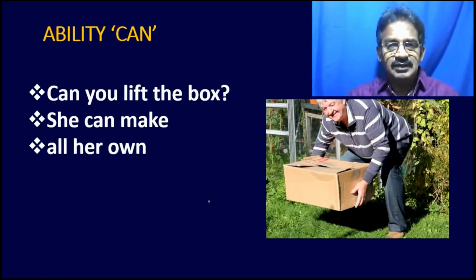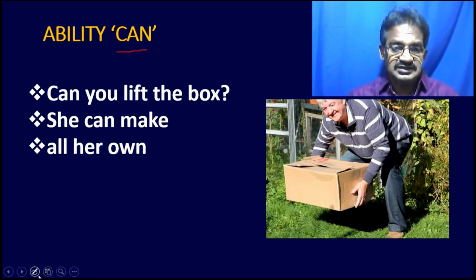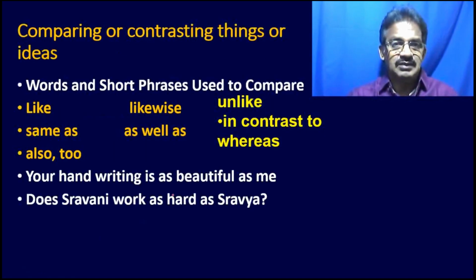Now ability. Ability is used with can. Say this man, he can lift the box. Can is used for ability, and she can make all her own. That is, can is used for ability.